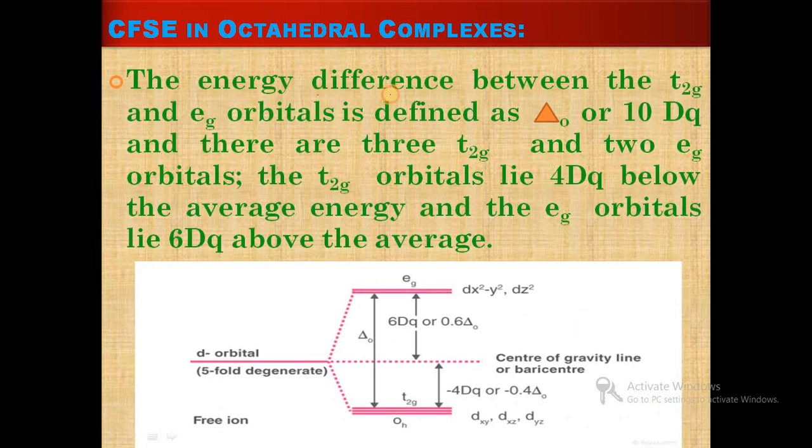The energy difference between the t2g and eg orbitals is defined as delta octahedral value or 10 Dq value, and there are 3 t2g orbitals and 2 eg orbitals. The t2g orbitals lie 4 Dq below the average energy, that is the barycenter point, and the eg orbitals lie plus 6 Dq above the average barycenter point, as shown in this diagram.